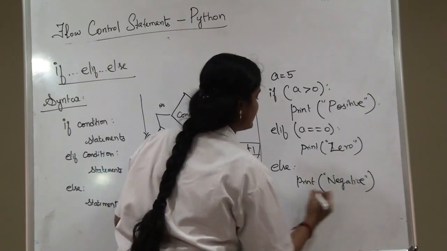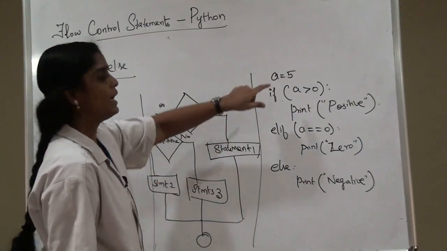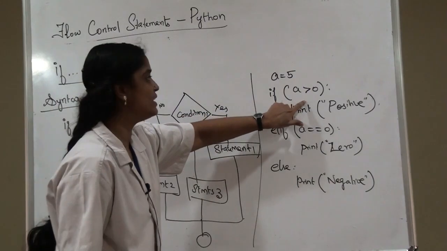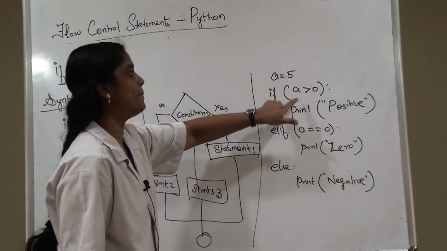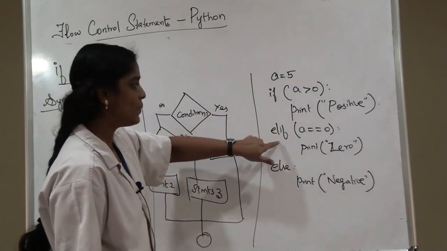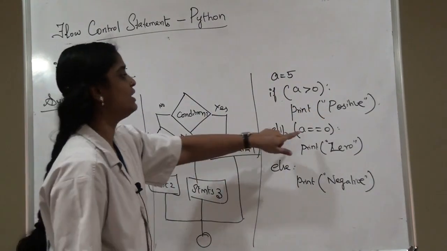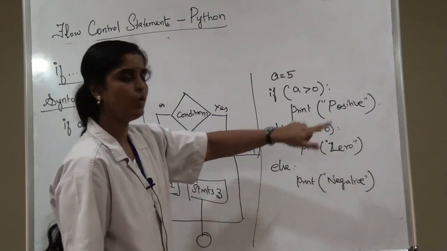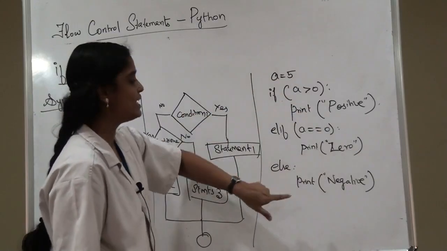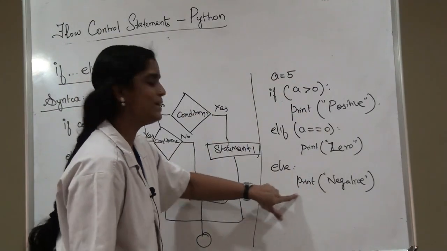Okay, let me explain this program. First, we have a value for a, then we are going to check the condition. If the given number is greater than 0, then we are going to print positive. Otherwise, we are going to check for one more condition. If the given number is equal to 0, then we are going to print 0. Otherwise, if both these conditions are false, finally this statement gets executed.